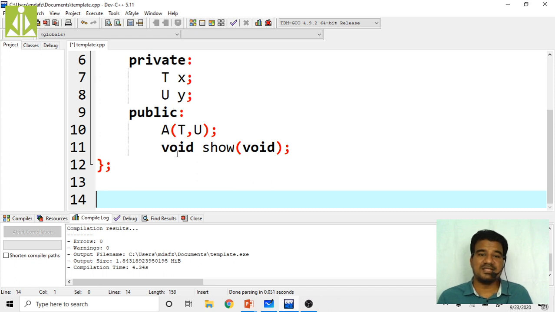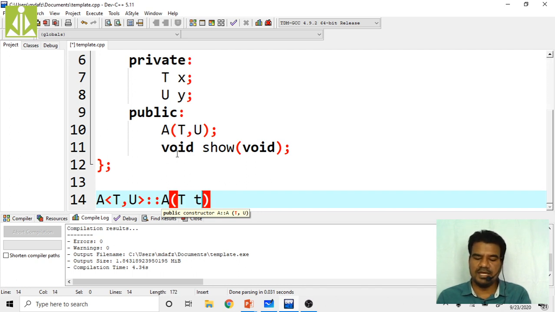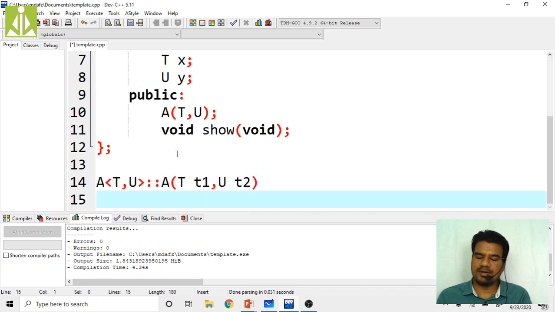A is my class name. As it is not a regular class but a template class, I have to qualify my constructor with the template class definition. So put A followed by the template definition, T and U, the two different types it is using. Then use the scope resolution operator, as in the regular way. Then take the constructor, and this constructor is taking two parameters. One is of type T, T1, comma, another one of type U, T2. Two formal parameters I am taking.